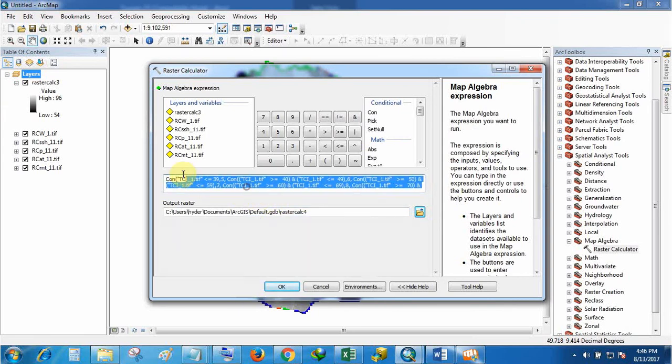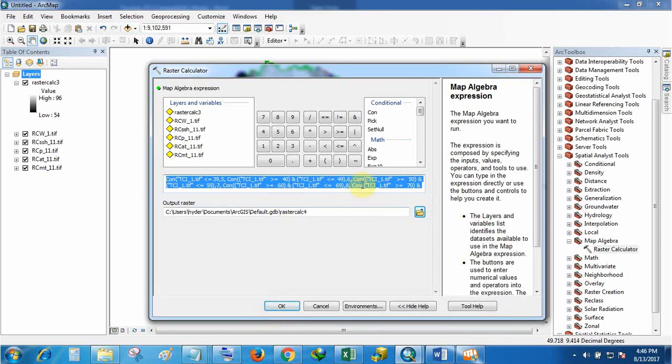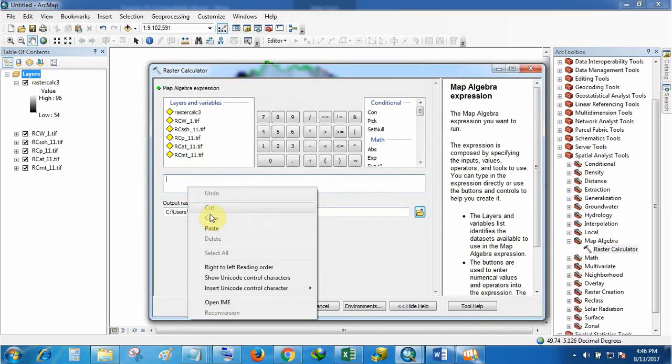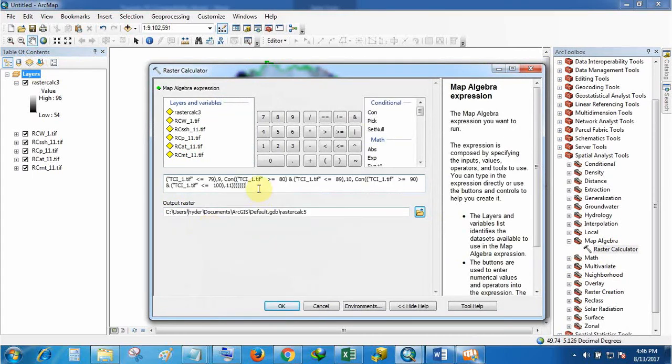So this is 11 and we can see here, okay. Then do it okay. Here it is not working, let's see what is wrong with this. Here it is 11.